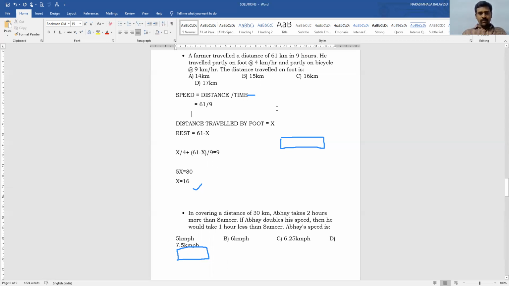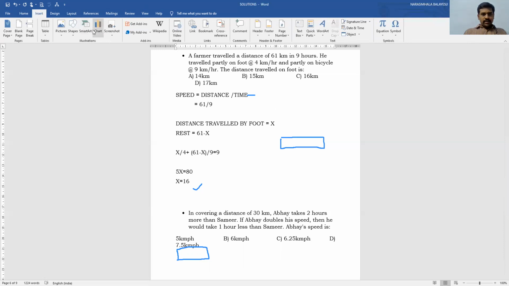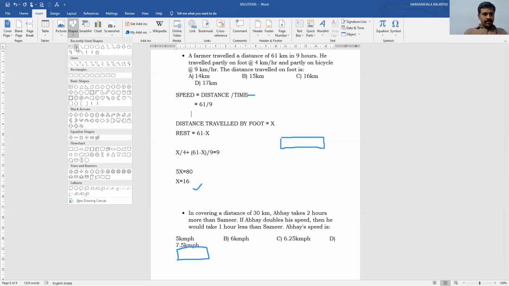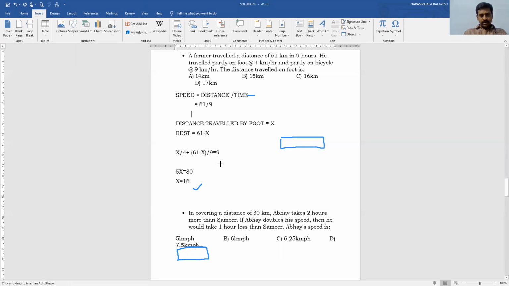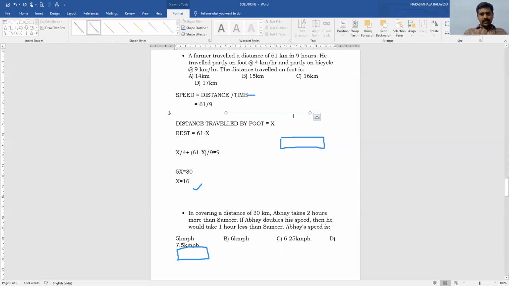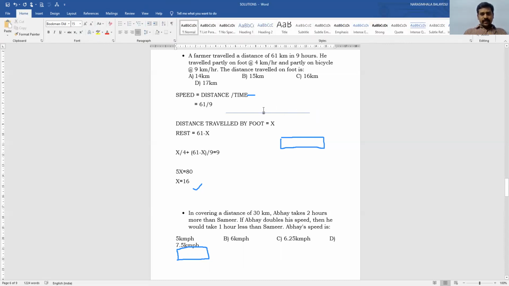61. Out of 61, let us say, I would like to draw a shape. This is the total distance, 61 kilometers.